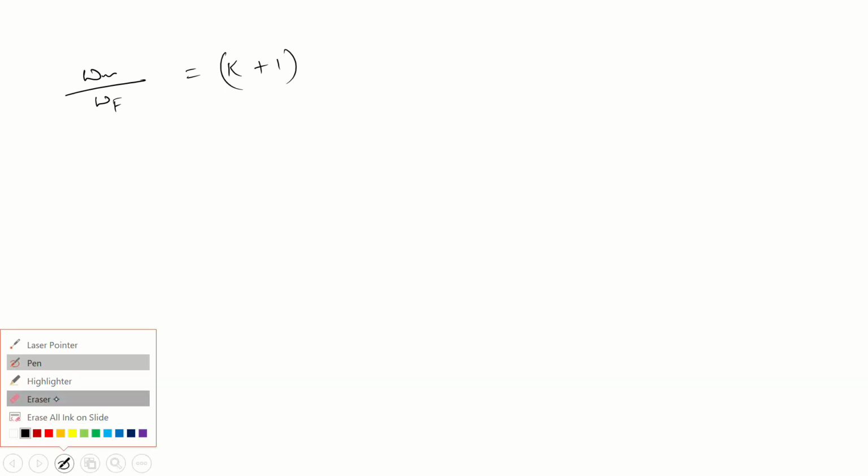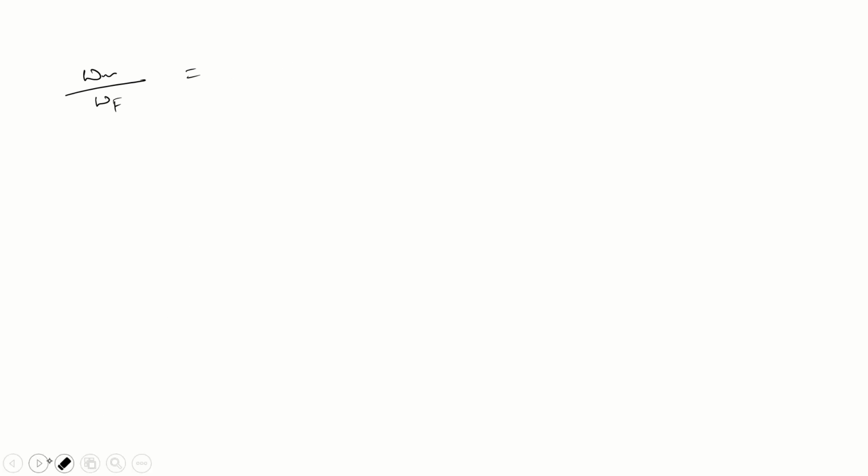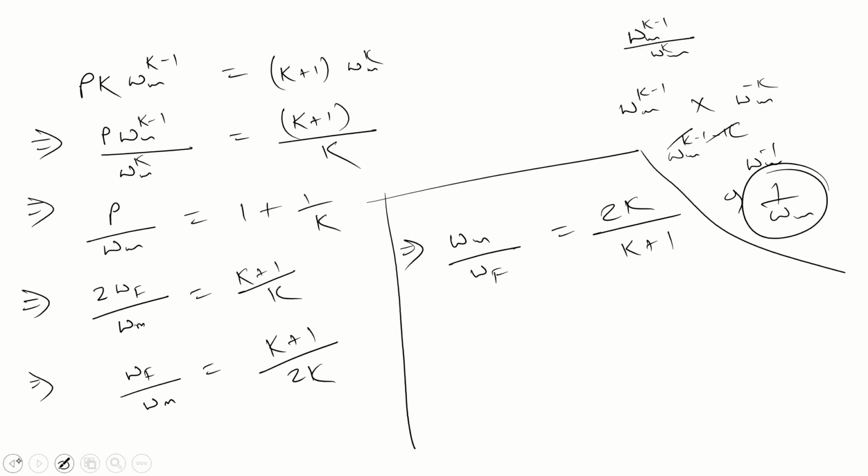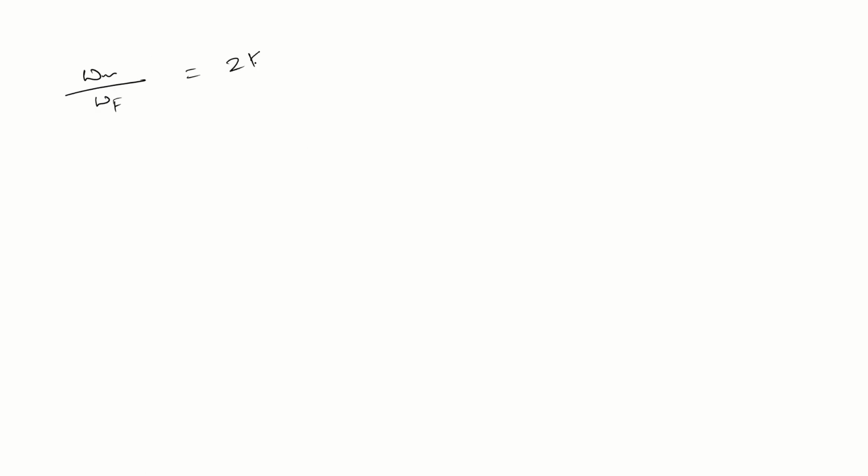Wm by Wf is equal to 2k by k plus 1. You will get these terms. That's fine.